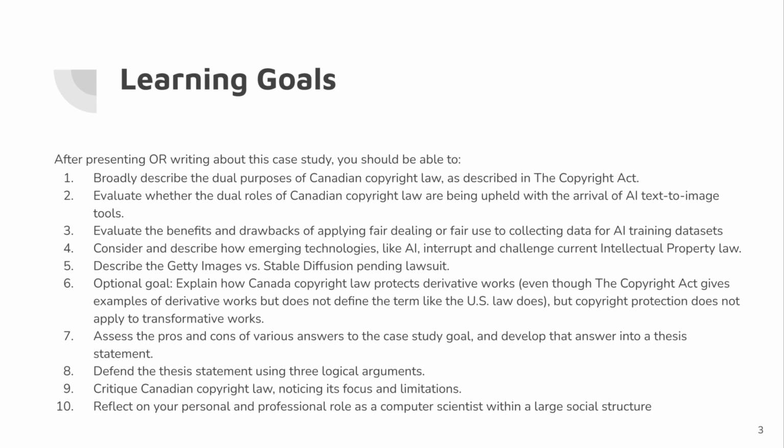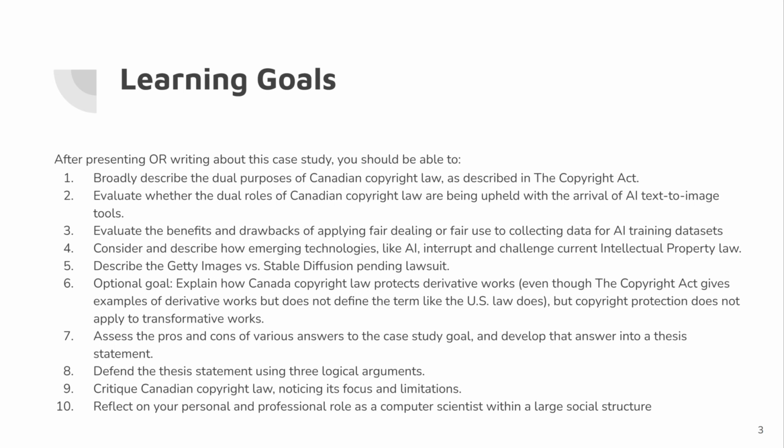Number 5, describe the Getty Images versus Stable Diffusion pending lawsuit. Number 6, optional goal. Explain how Canadian copyright law protects derivative works, even though the Copyright Act gives examples of derivative works but does not define the term like the US law does. But copyright protection does not apply to transformative works.